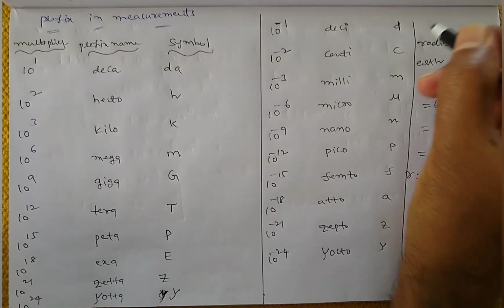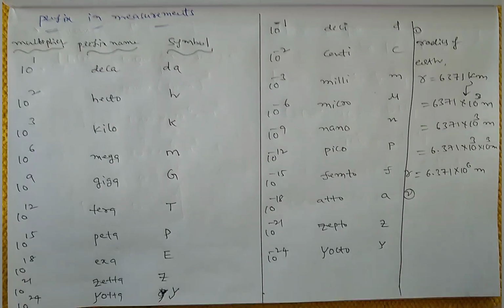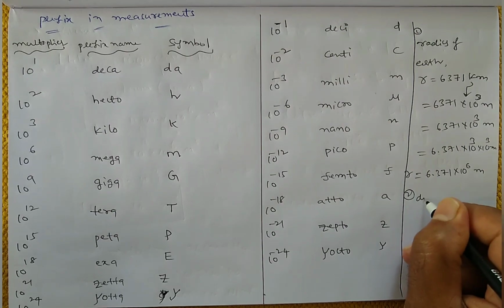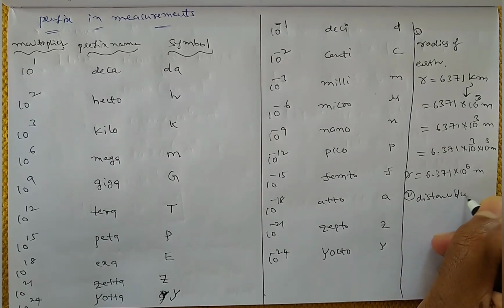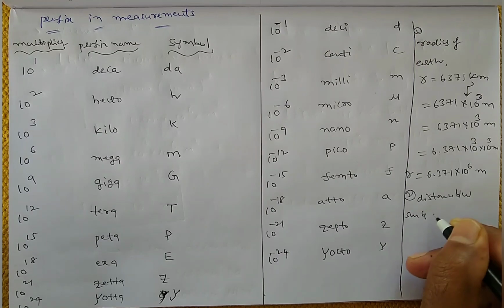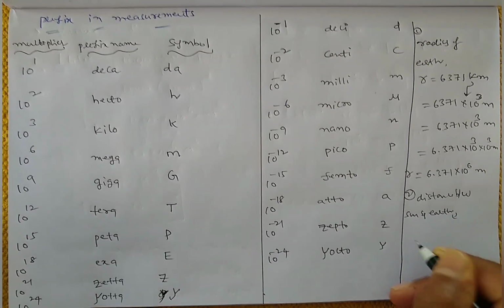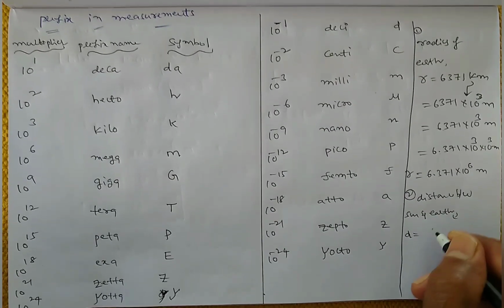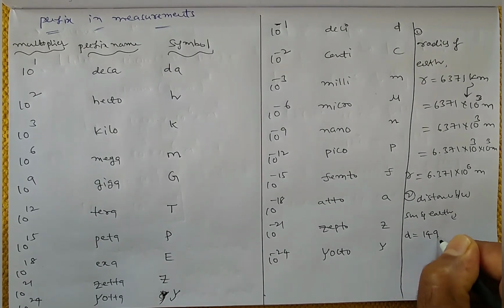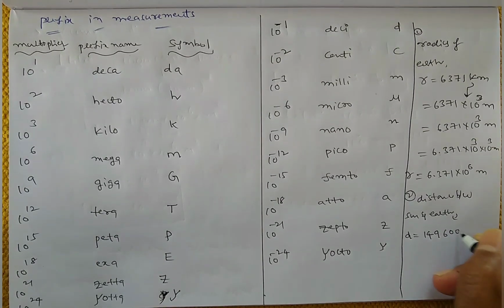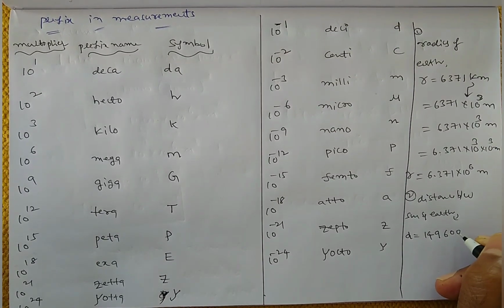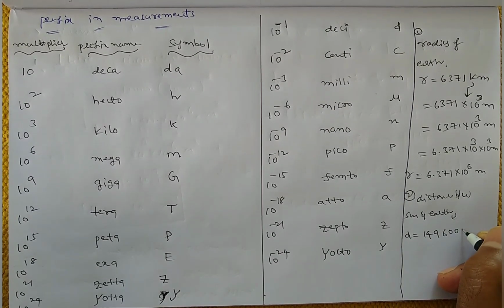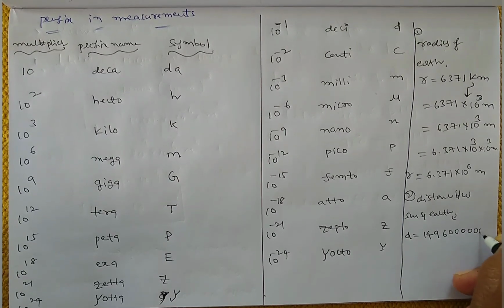Suppose take one more example. Distance between sun and earth. That is actually 149600000000.